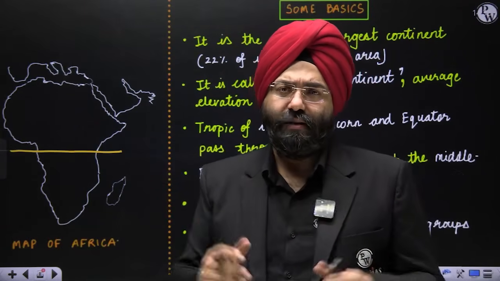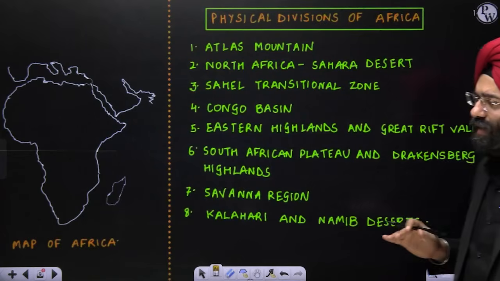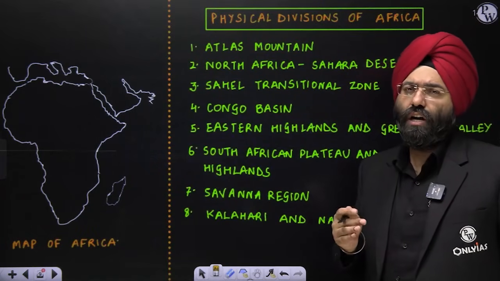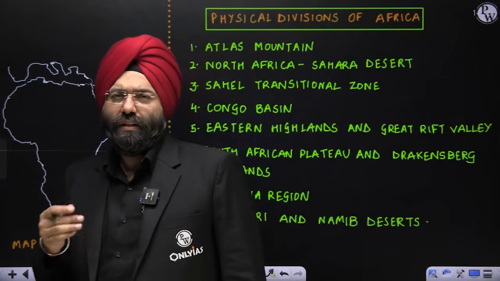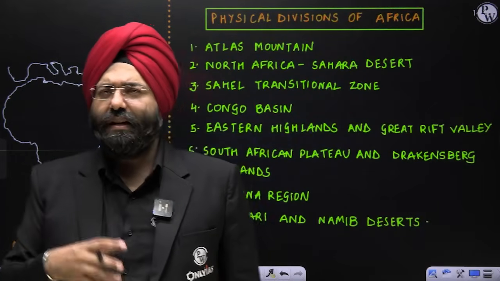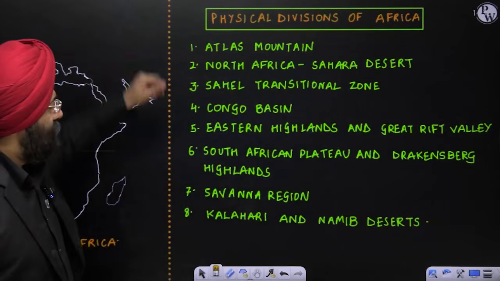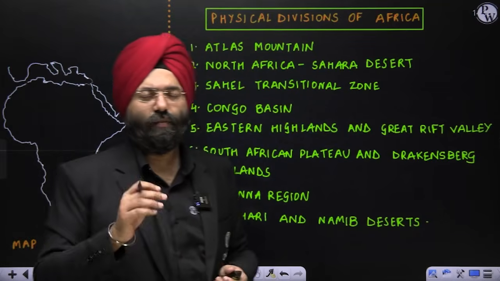So huge diversity being present here. Now, having studied this, let us move on to the next very important aspect. Now, I had done the physical divisions of the other 4 continents also, which we had done. Over there, the divisions that were present were mainly, let us say, 3 or 4, or maximum 5. Over here, you will see multiple divisions are there. 8 divisions of physical divisions I have put.